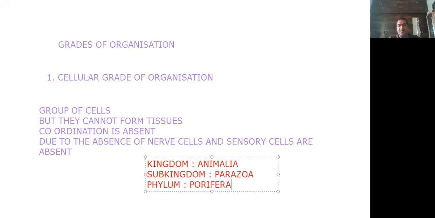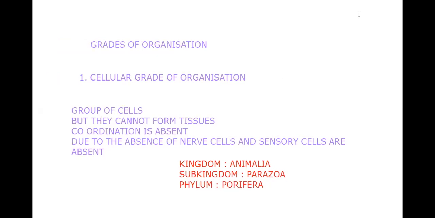In phylum Porifera, we'll find this kind of feature, the cellular grade of organization, which belongs to the subkingdom Parazoa and kingdom Animalia. Okay, next.